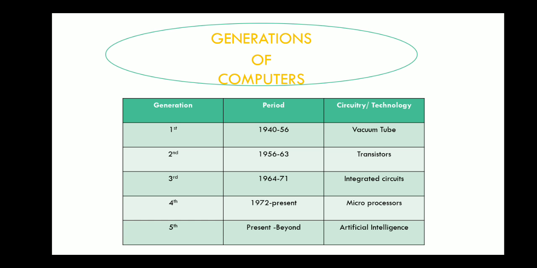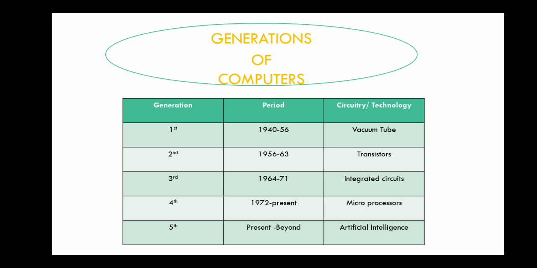Now we will see generations of computer. Generations of computer is divided into 5 categories: first, second, third, fourth and fifth. The first generation computer, the duration was 1940 to 56, and technology used was vacuum tube. In the second generation, 1956 to 63, technology used was transistors. Third generation, 1964 to 71, and integrated circuit was used. In short, we call it IC.